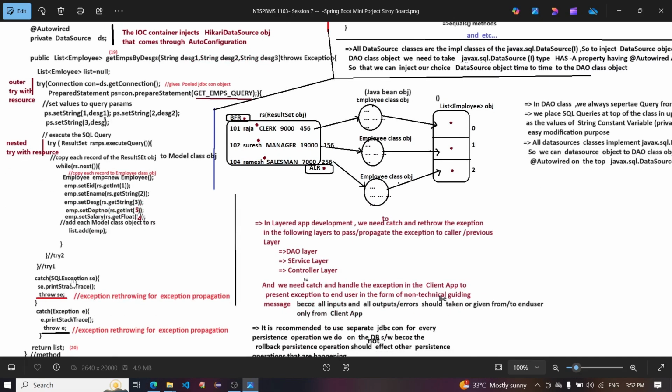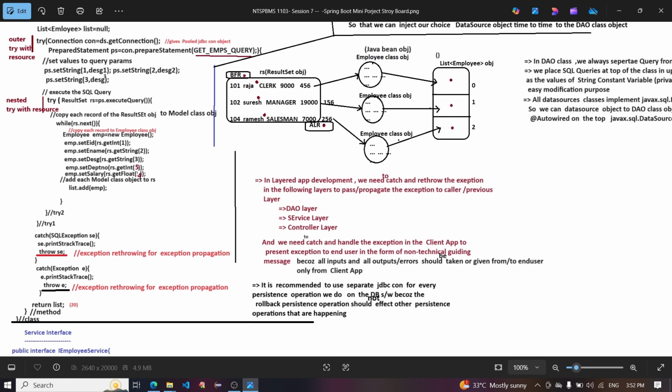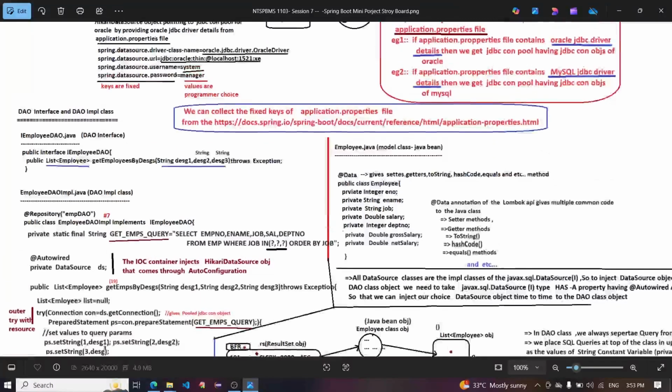Catch SQLException se: se.printStackTrace() and throw the exception for exception propagation. Another exception e: e.printStackTrace() and throw e, throwing the exception for exception propagation. Lastly, return the list, and close the method and the class.